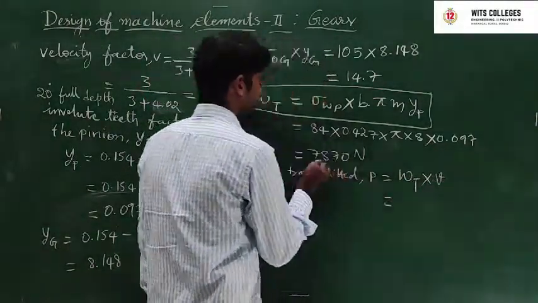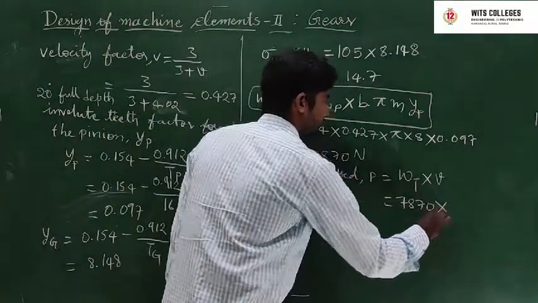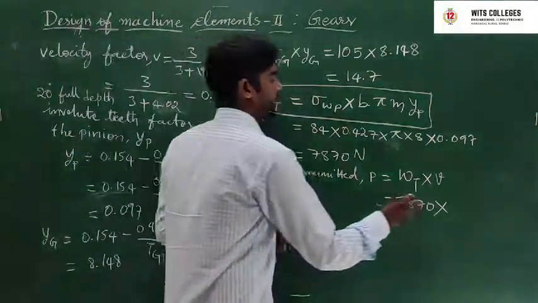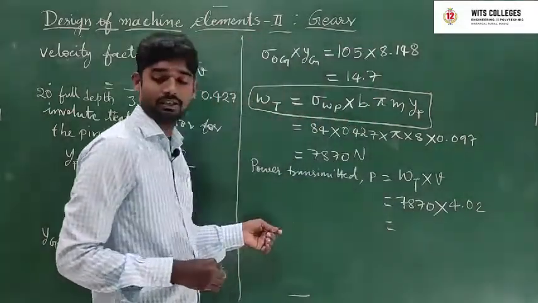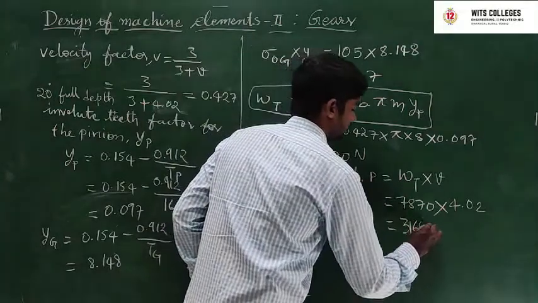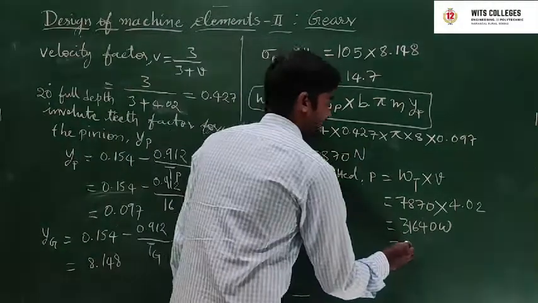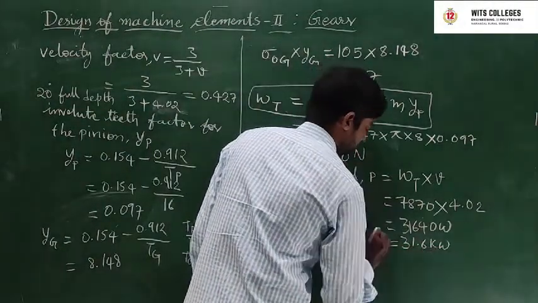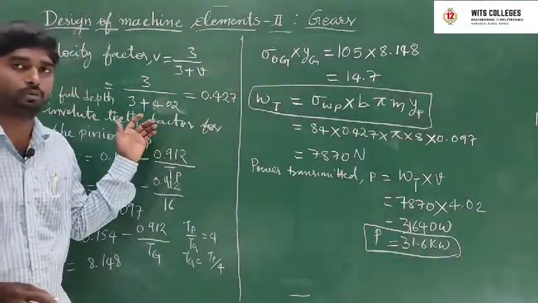Tooth load we already found is 7870, and velocity in our problem we already found is 4.02. Find out this one. The answer is approximately 31640 watts. Converted to kilowatts, 31.6 kilowatts. This is the power transmitted. This is a simple and important problem.